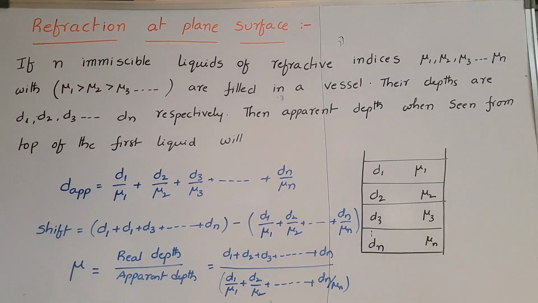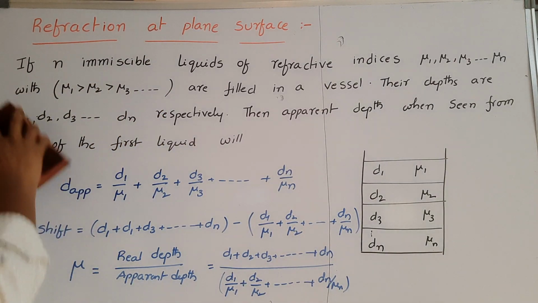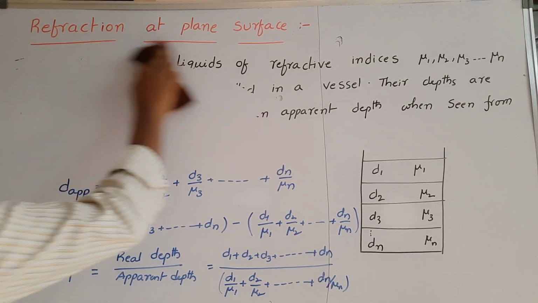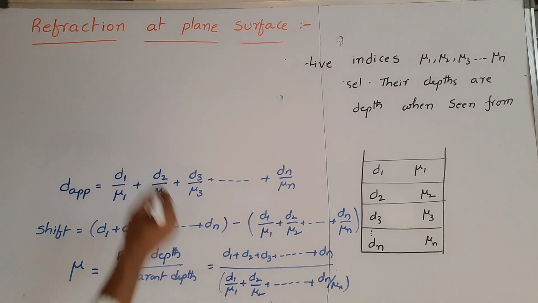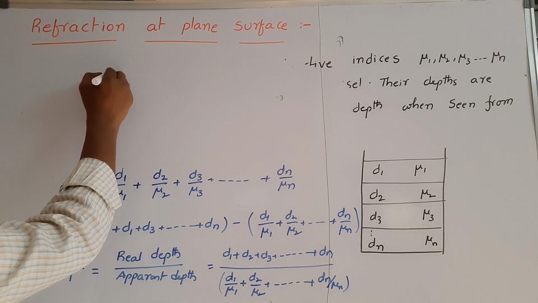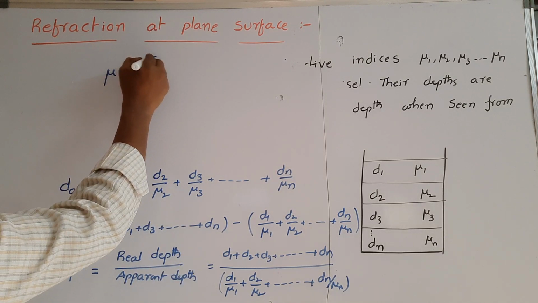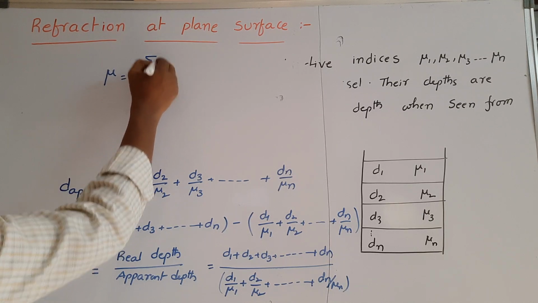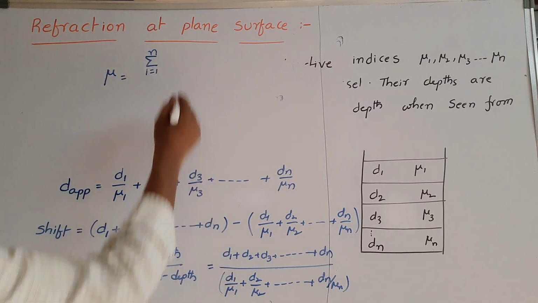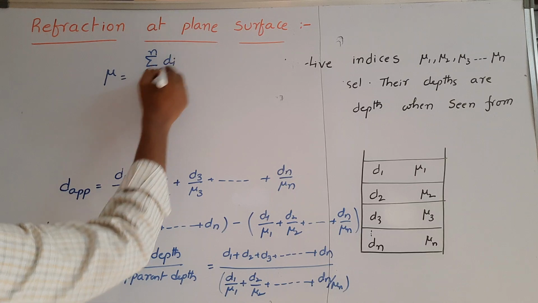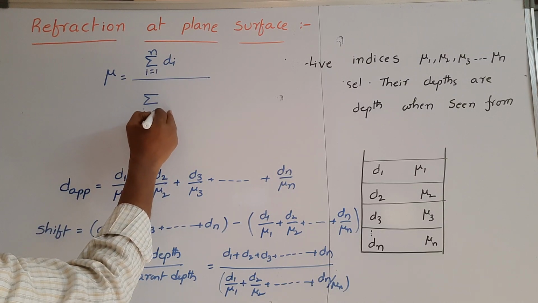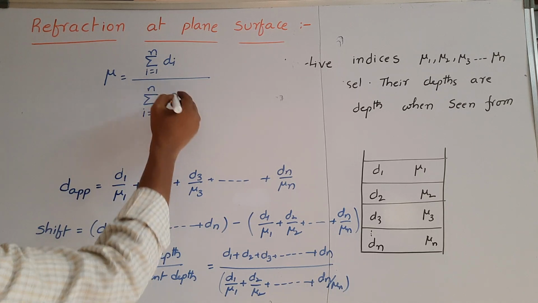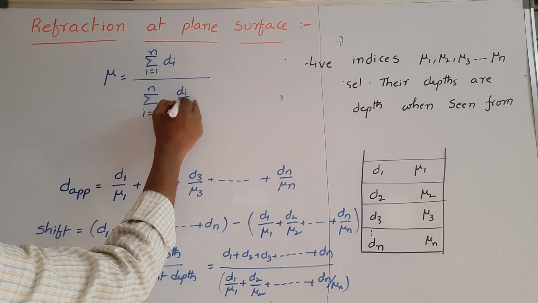From this we can write the resultant refractive index mu is equal to sigma i from 1 to n of di, divided by sigma i from 1 to n of di by mu i.